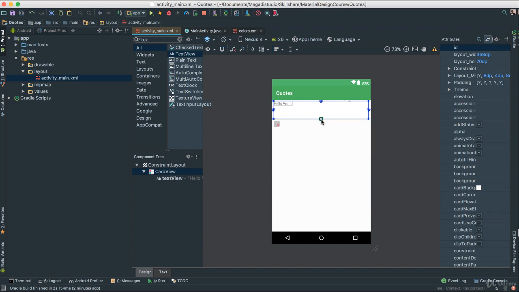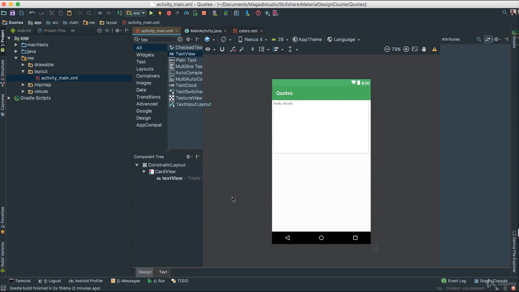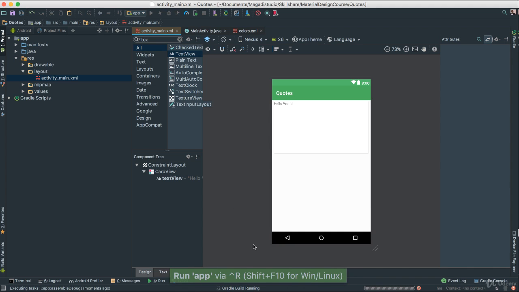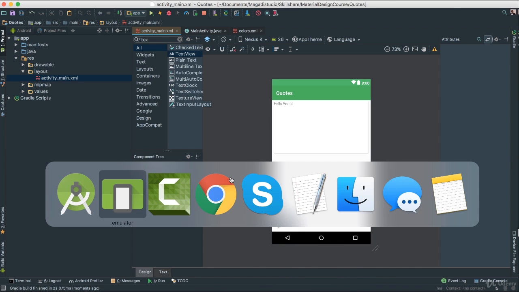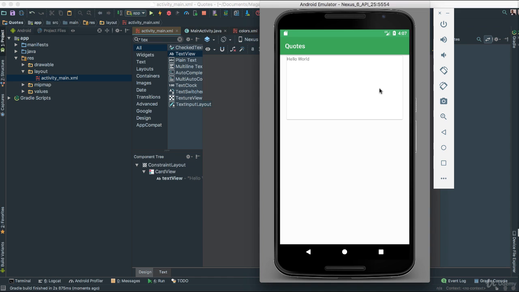Okay, so we changed the size. But while we're here, let's make this bigger, maybe a little bit more as such. Very nice. Okay, so let's save this again and do a quick run. I just said Control R or Shift plus 10 for Windows, and we should be able to actually look at that.